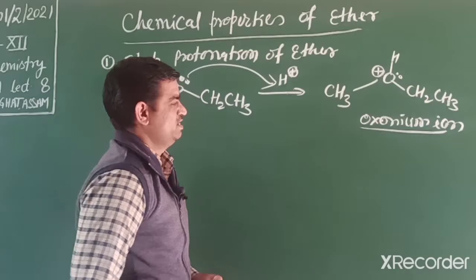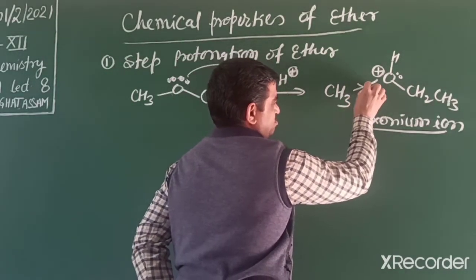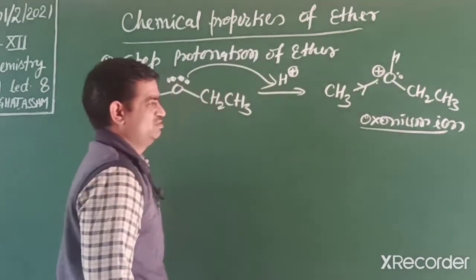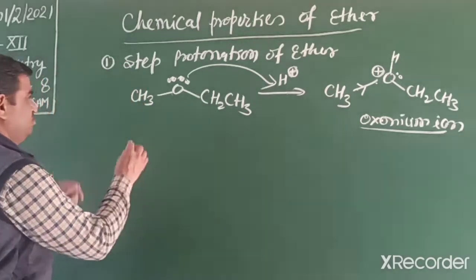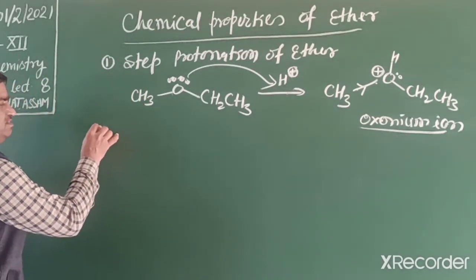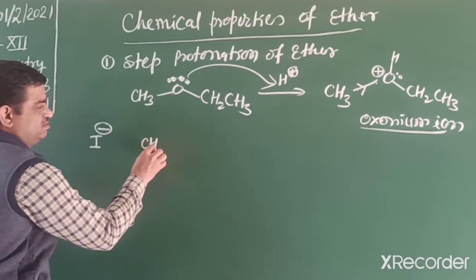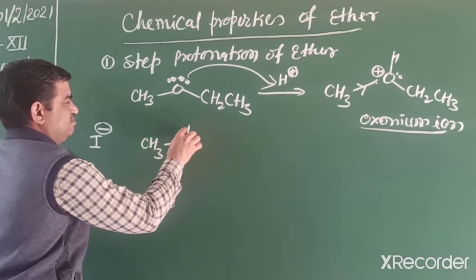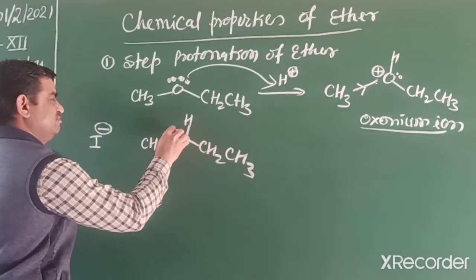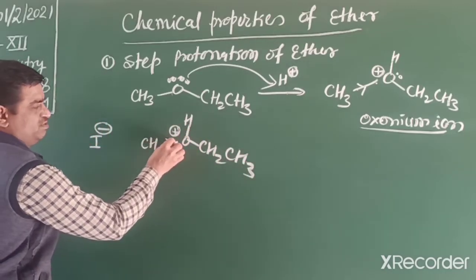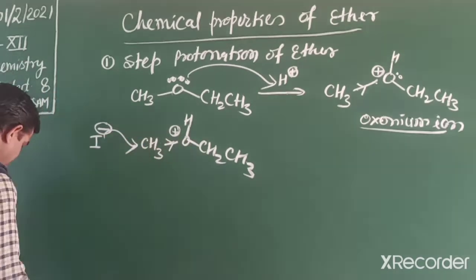In this oxonium ion, oxygen is positively charged, so it attracts electrons from the carbon-oxygen bond. In the meantime, a nucleophile attacks from the backside. The nucleophile is iodide. Iodide acts as a nucleophile and attacks the backside of this compound, because the electrons move towards the oxygen side.